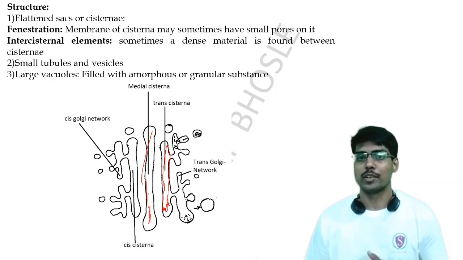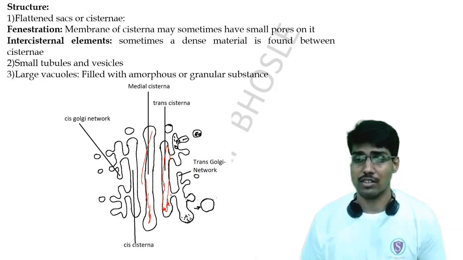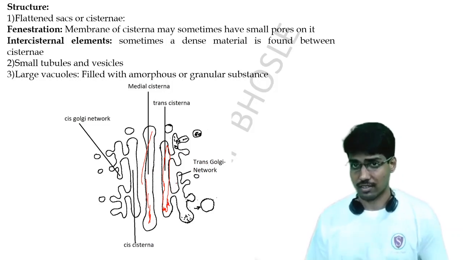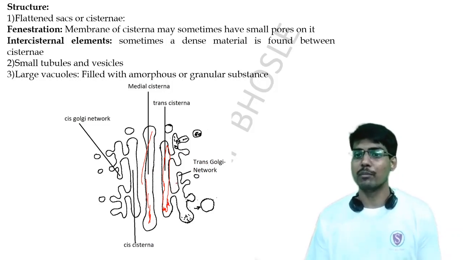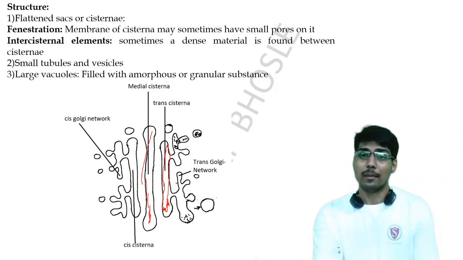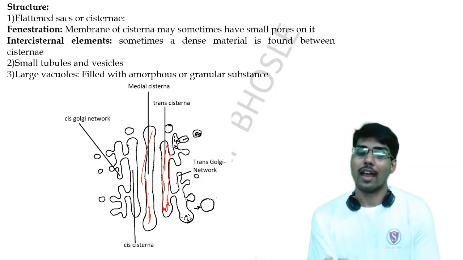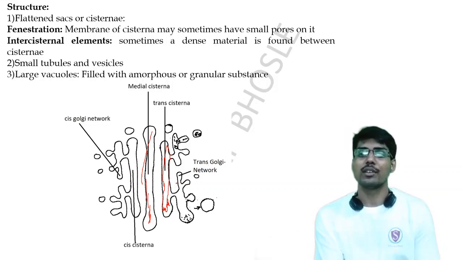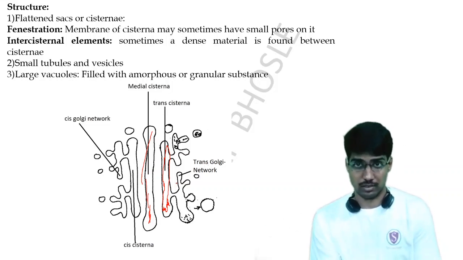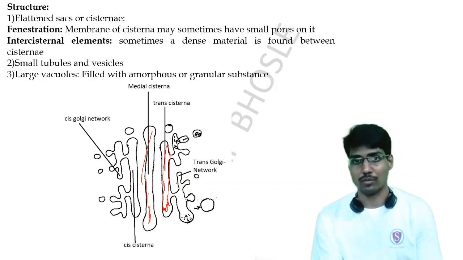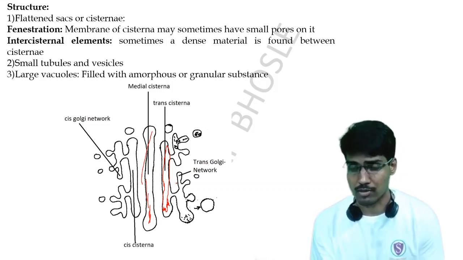There are two important points to remember about the cisternae. The first is fenestration: the membrane of the cisterna may sometimes have small pores, and that's why it is referred to as fenestrated. So that is one point to remember in the case of cisternae.